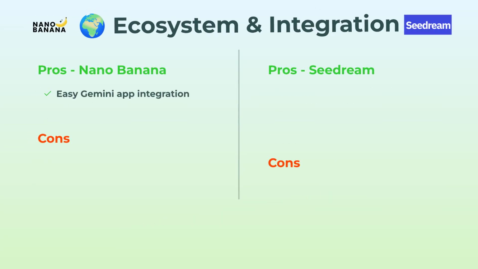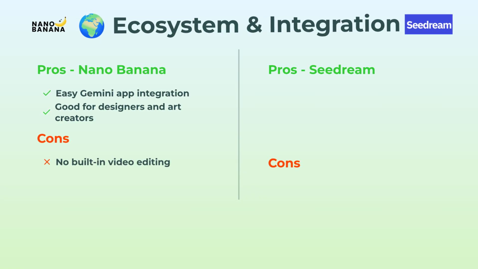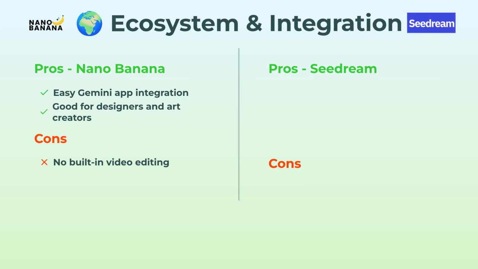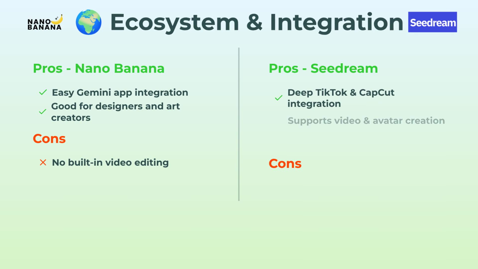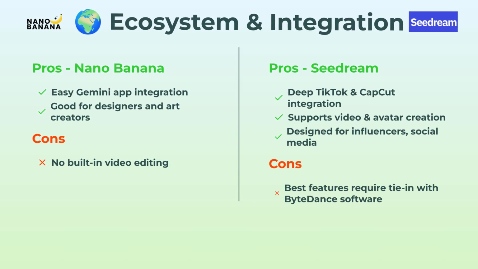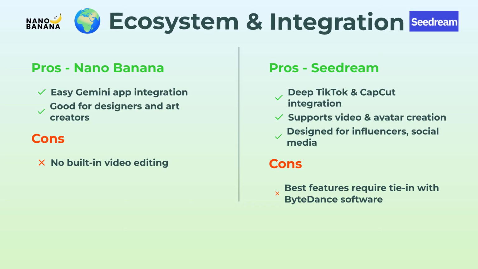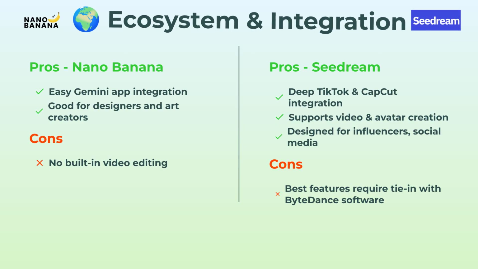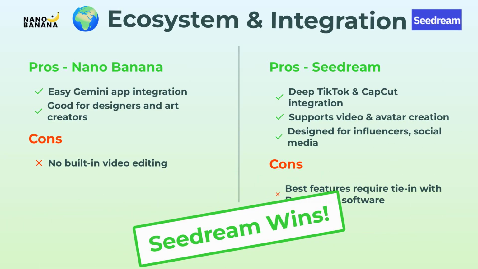Final category, ecosystem and integration. Nano Banana works super seamlessly with the Gemini app, and it's honestly great for designers or anyone making digital art, but no built-in video editing. That's a bummer for some. On the flip side, Seedream is like built for content creators. You get deep connections with TikTok and CapCut, support for full-on video and avatar creation, and it's tailored for influencers or social peeps. You'll need ByteDance's software for the very best tools, though. So, for full creative integration, this round goes to Seedream.